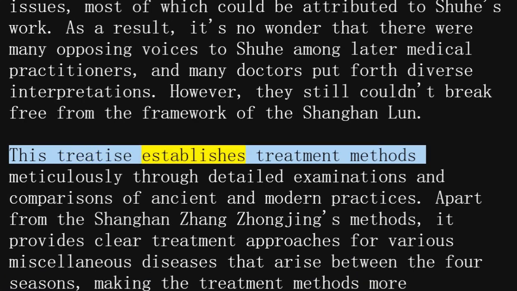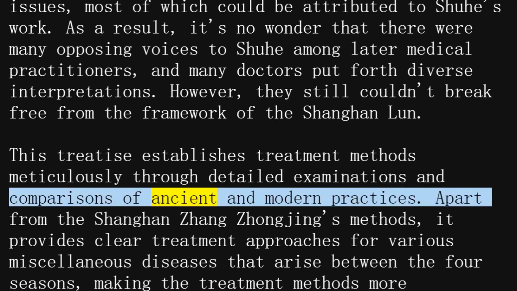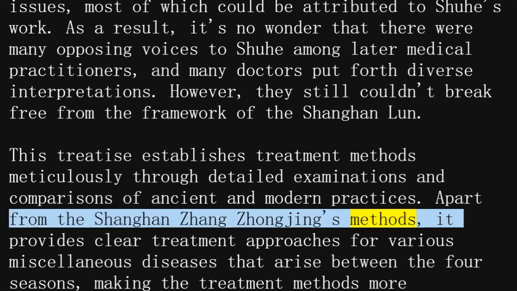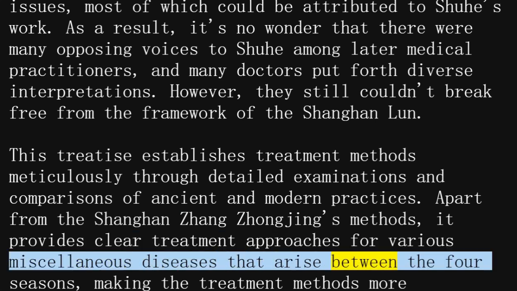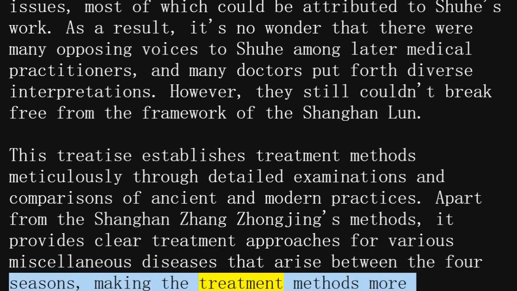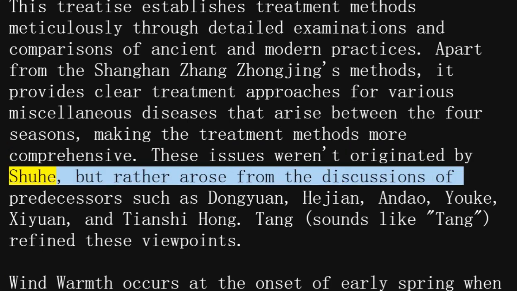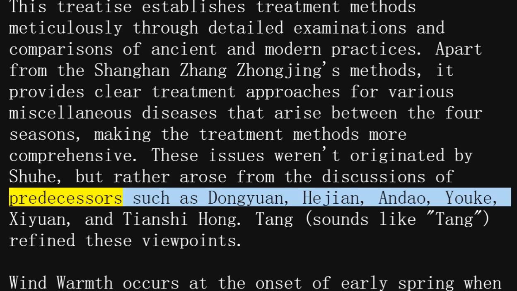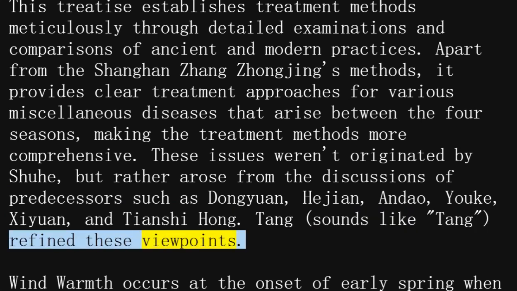This treatise establishes treatment methods meticulously through detailed examinations and comparisons of ancient and modern practices. Apart from Zhang Zhongjing's Shanghan methods, it provides clear treatment approaches for various miscellaneous diseases that arise between the 4 seasons, making the treatment methods more comprehensive. These issues weren't originated by Shuhe, but rather arose from the discussions of predecessors such as Dong Yuan, Hejian, Ondao, Yuk, Shiyuan, and Tianxia Hong. Tang refined these viewpoints.